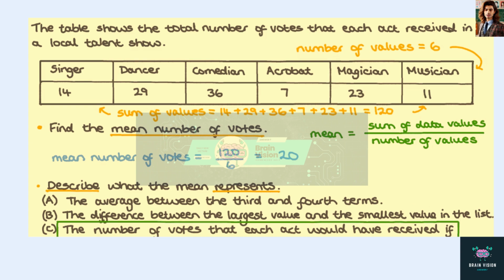This is described in option C, the number of votes that each act would have received if all the votes had been shared fairly among the acts. So we found that the mean number of votes is 20, and this represents the number of votes each act would have received if the votes had been shared equally between them all.